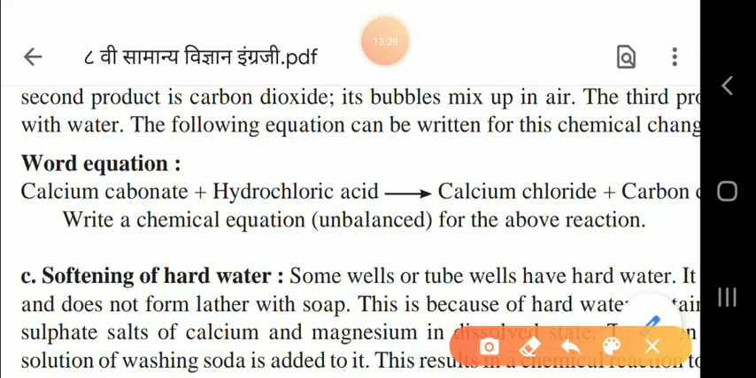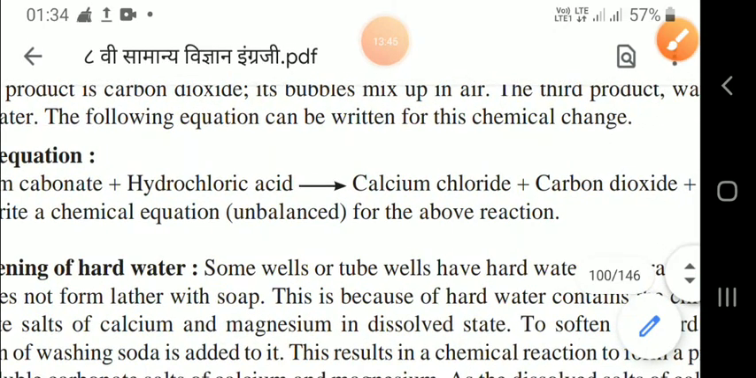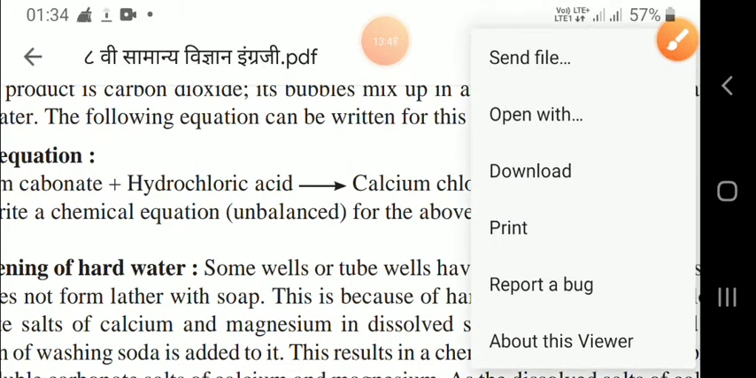Word equation: calcium carbonate and hydrochloric acid. These are the reactants. It is a word equation, that is why we have written the names in the form of words. Then what is formed here? Calcium chloride is formed, as well as carbon dioxide.